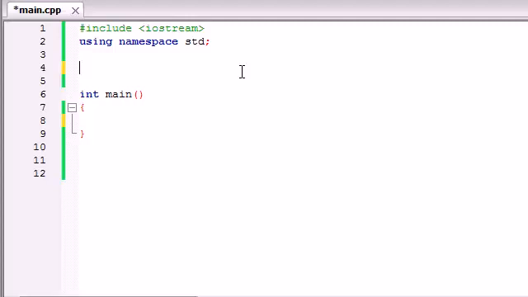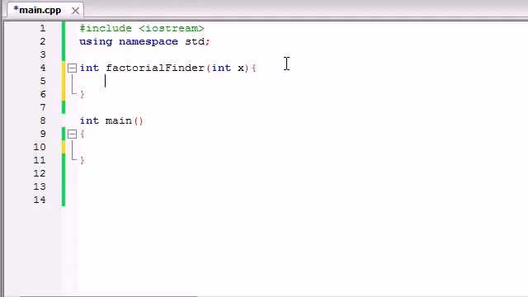So let's go ahead and write a program to do that, and this is one of the instances where recursion is actually a good idea. So let's go ahead and make a function, we'll call it factorial finder. So int factorial finder, and it's going to take a parameter which is int x. And the parameter it takes is what value do we want to find the factorial of. So if we passed it in 5, hopefully it would give us 120. If we passed it in 3, it would give us 6, so on and so forth.